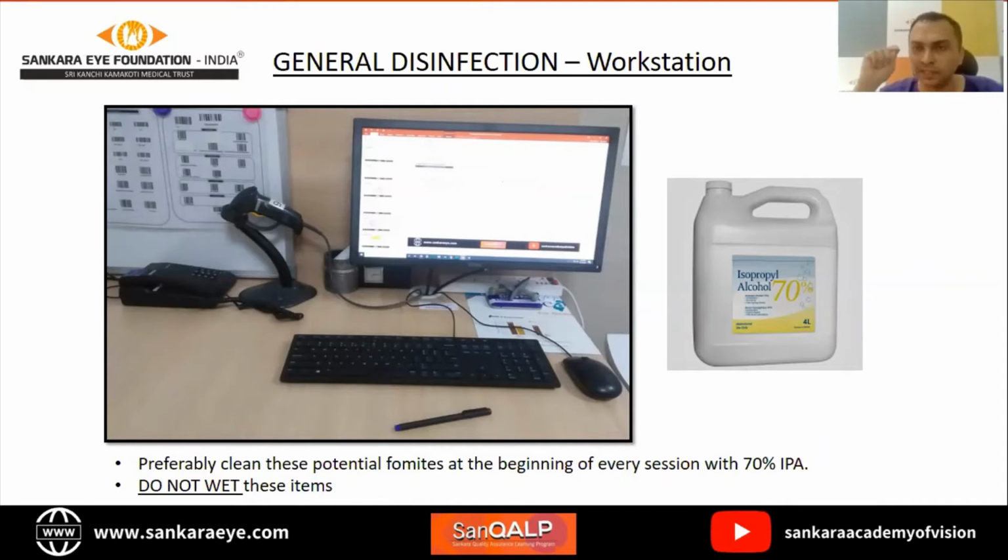So it is very unlikely that you may contaminate these things as long as you follow simple procedures. As soon as you touch or examine any patient, do your hand rub first. And you can disinfect all these items with 70% isopropyl alcohol. Again, the same principle applies. Do not drench these items with alcohol, or else your keyboard and all may just conk off.